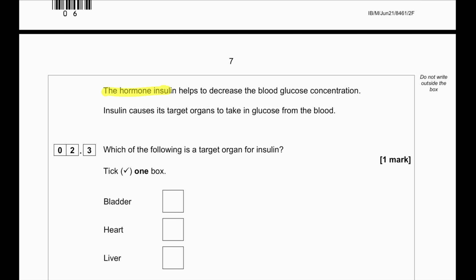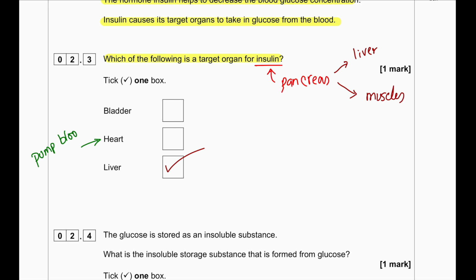The hormone insulin helps to decrease the blood glucose concentration. Insulin causes its target organ to take in glucose from the blood. Which of the following is a target organ for insulin? Now, insulin is a hormone that is released by the pancreas, and the main site for its action is either the liver or muscles. In this case, definitely it will be liver. The function of the heart is to pump blood around the body, so mainly it responds to adrenaline, and the bladder stores urine.